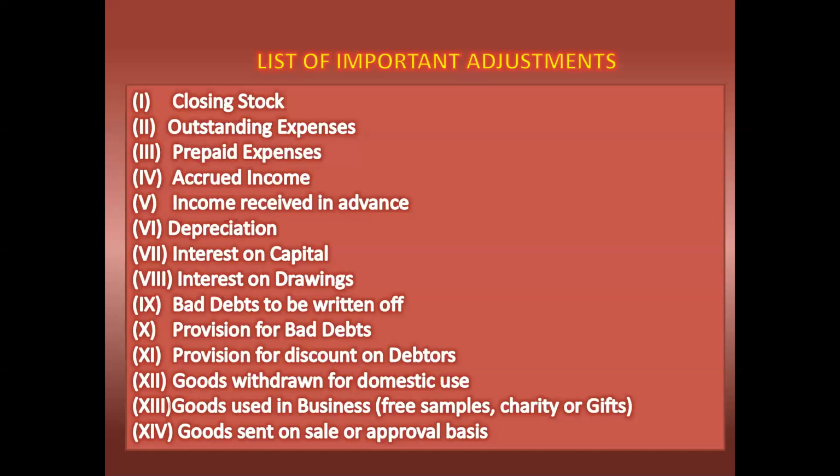then whatever balance is left over. Suppose I have 45,500 debtors. On 45,500, bad debts are 500. I am deducting that 500 of bad debts. Now my balance is 45,000. So on 45,000, I have to calculate my provision. Suppose the provision is 5%; 5% will come to 2,250. In that way we need to calculate our provision. So 500 I have to write on the debit side, 2,250 I have to write on the debit side, and in the balance sheet, on the asset side, from debtors I should deduct 500 and 2,250 also.